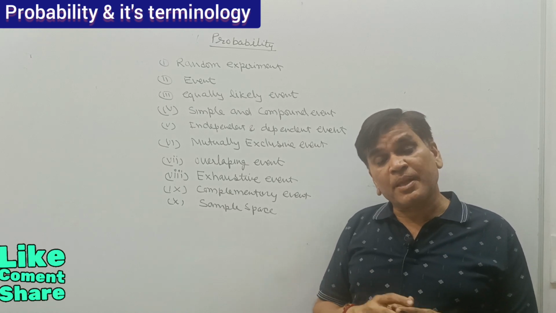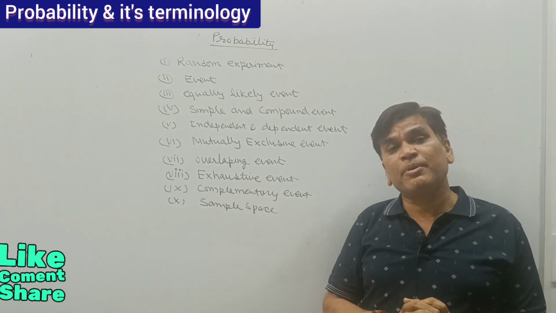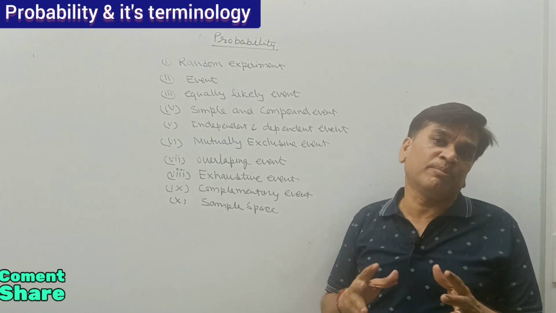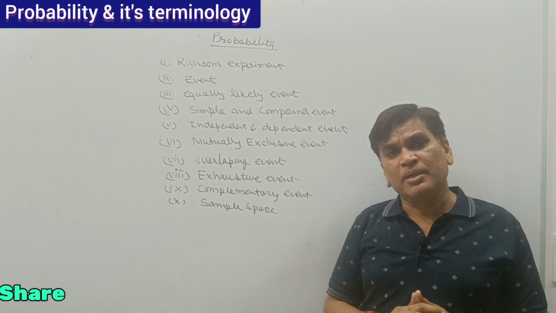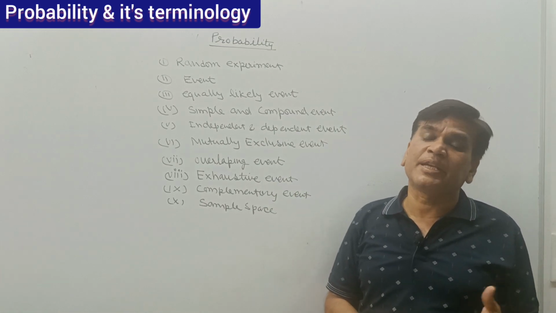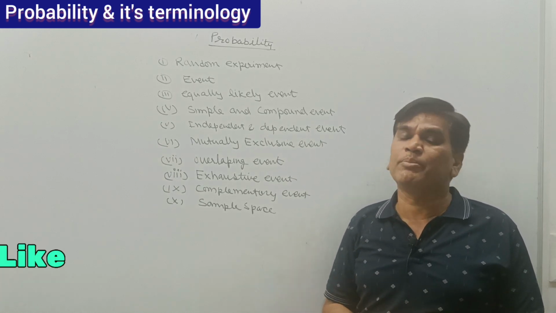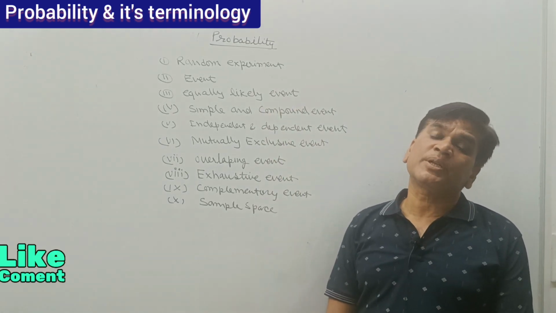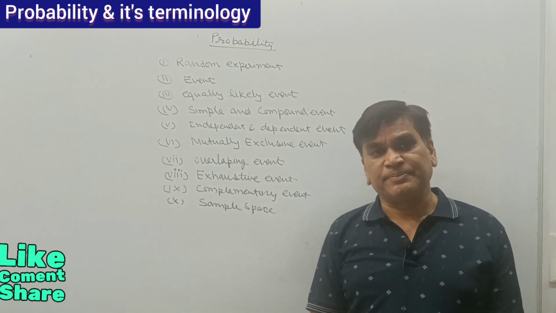In a bag there are 4 red balls, 4 black balls, 4 white balls and 4 brown balls. If I am picking a ball, there are many possible outcomes: the ball may be white, brown, black or red. So these are random experiments.